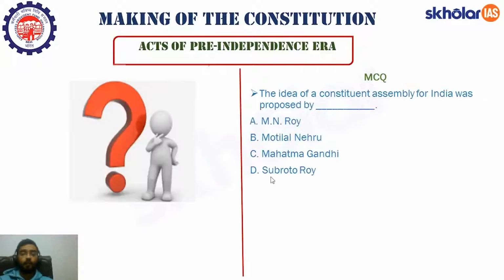Now let's take up a couple of questions. The idea of Constituent Assembly for India was proposed by, so I guess you guys have not studied this. So it was M.N. Roy. He is also known as father of communism in India. He is credited with this idea of establishment of Indian Constituent Assembly.